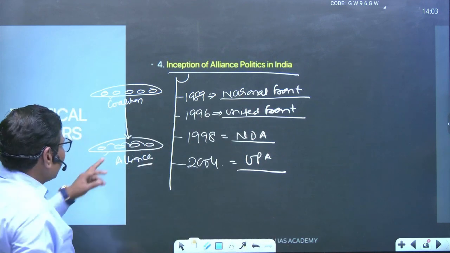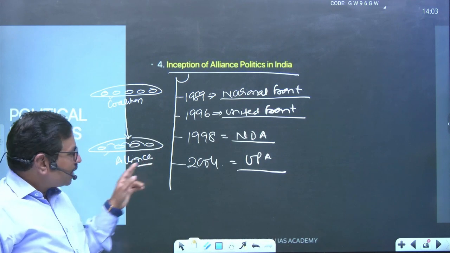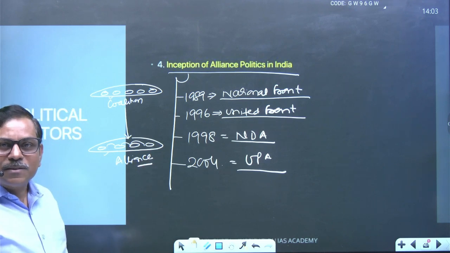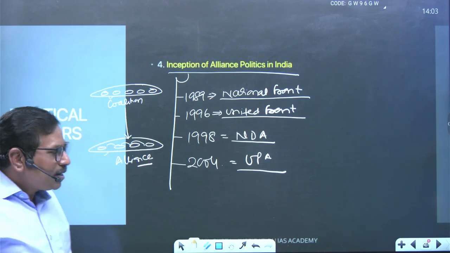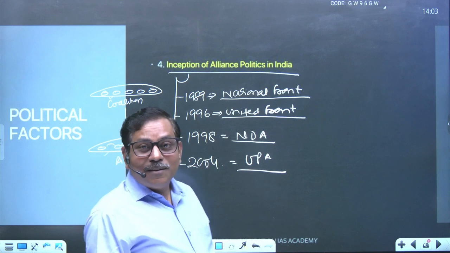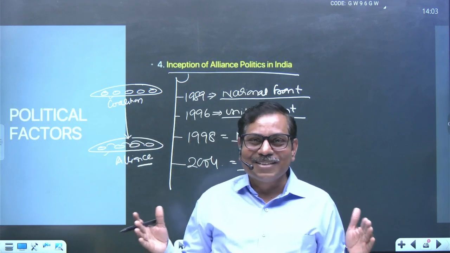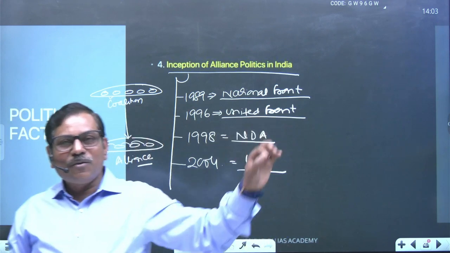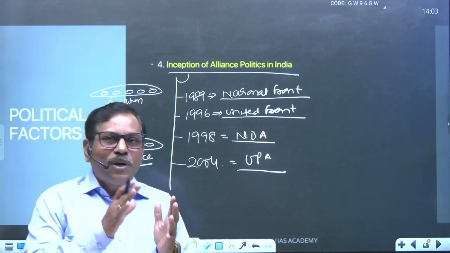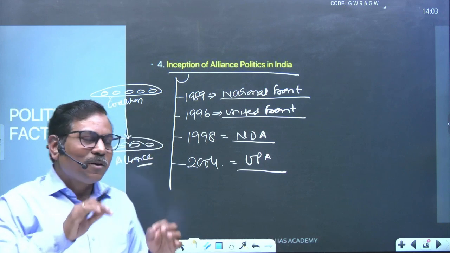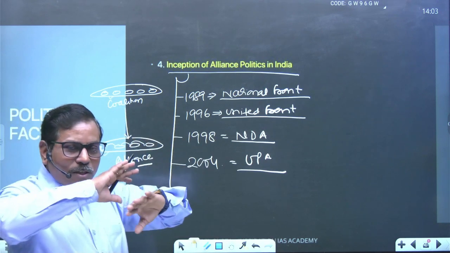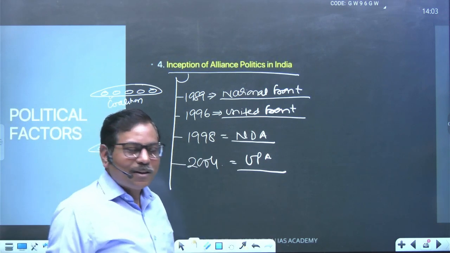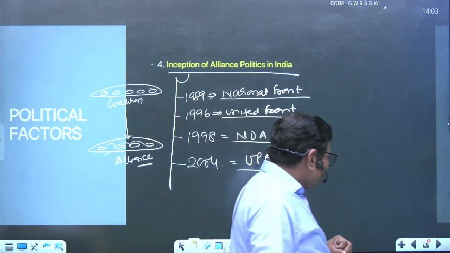It is somewhat stable, because the pre-poll alliance is going to happen under the system, right? Now, recently you have seen here in India, one of the INDIA bloc alliances. So based upon that, this kind of alliance politics laid the foundation of collaboration and cooperation, and it replaced the domination-based system under good governance.